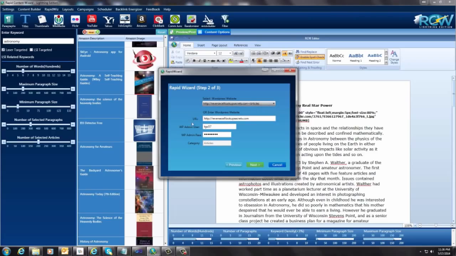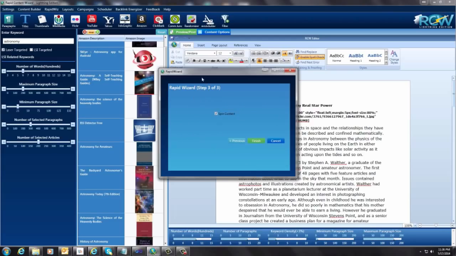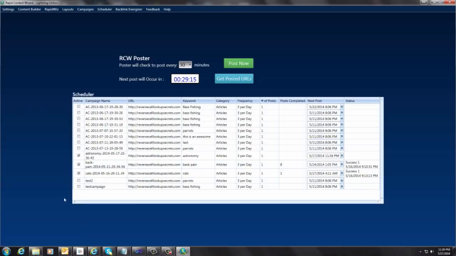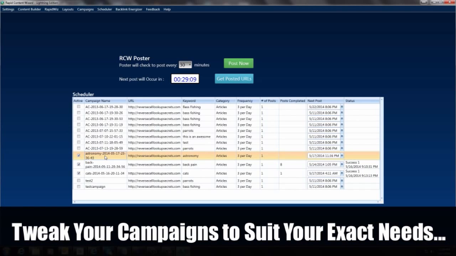If you didn't have a website in here, you just put all this information in and you click next, and it would add it to the drop down. But anyways, I'm going to do that. Do I want to spin the content? Well, for this purpose, I'm just going to leave this as it is, and I'm going to click Finish. Okay, and as you can see, we now have a campaign all set up and ready to post on autopilot.